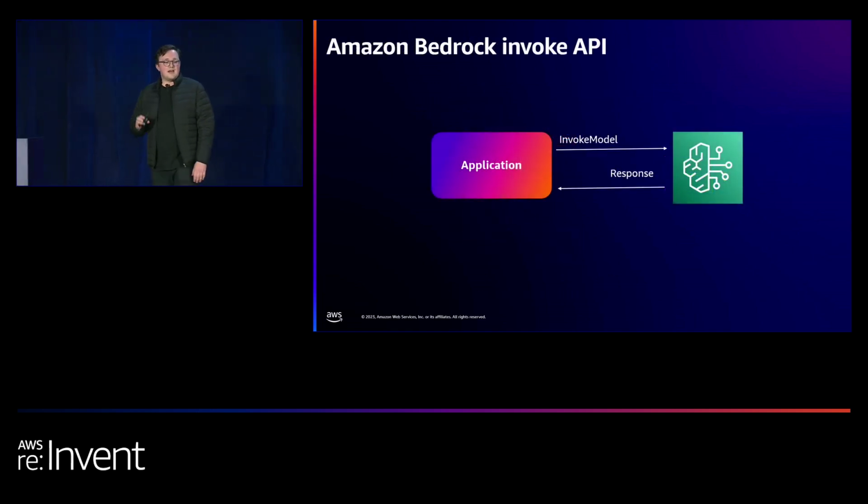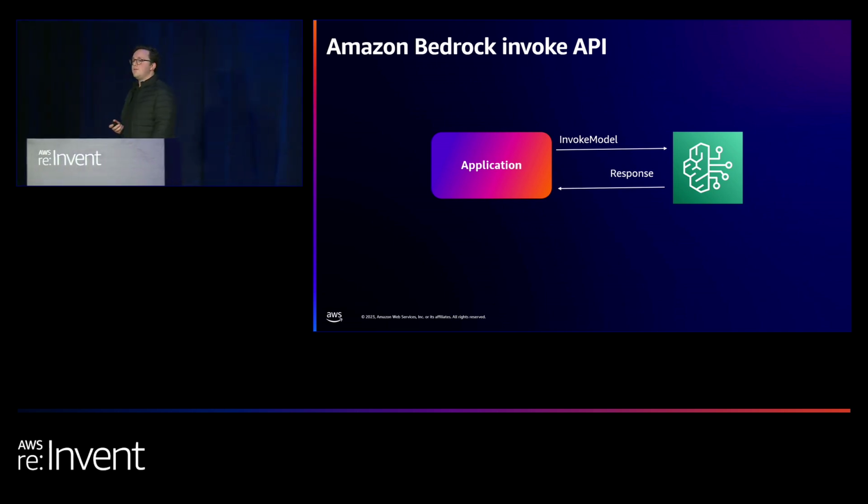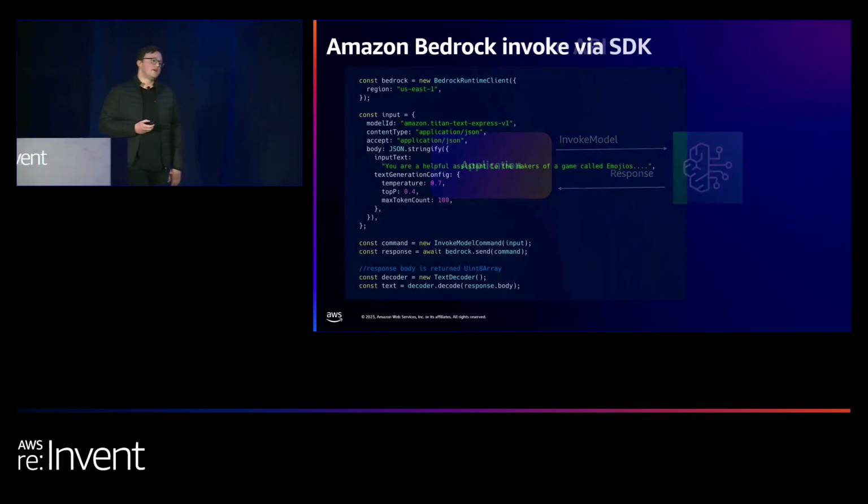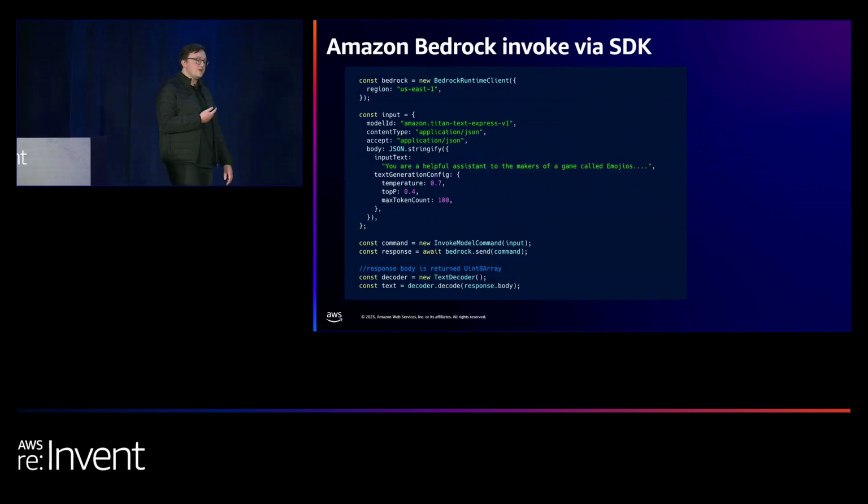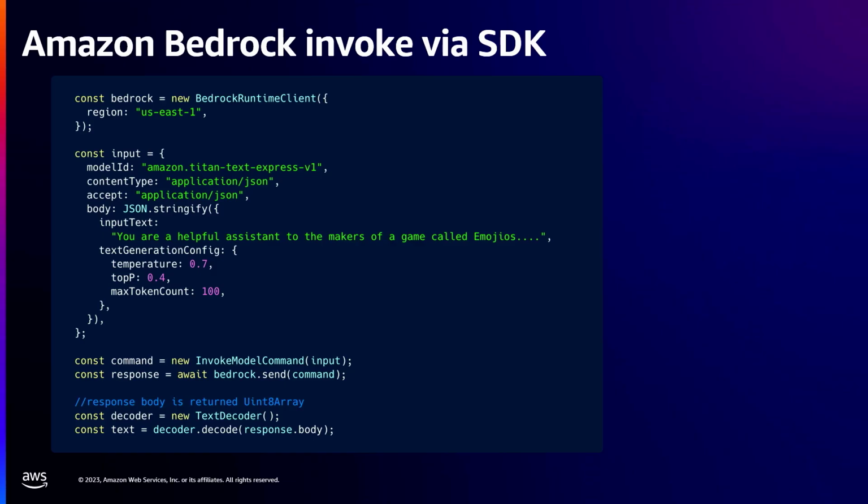We've already deep dived into that. When it comes to the emoji API, as I said, we're invoking a model, and that model is in Bedrock. When it comes to the code to do this, it's fairly simple to do using the AWS SDK, and this is the actual code we used for the examples we've seen earlier and for the game that we built. But we can see we've got our input text. That's that long prompt that we made during the prompt engineering phase.